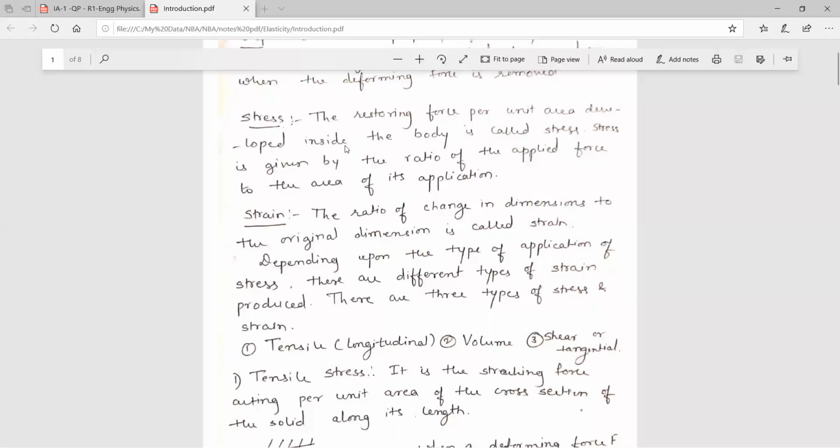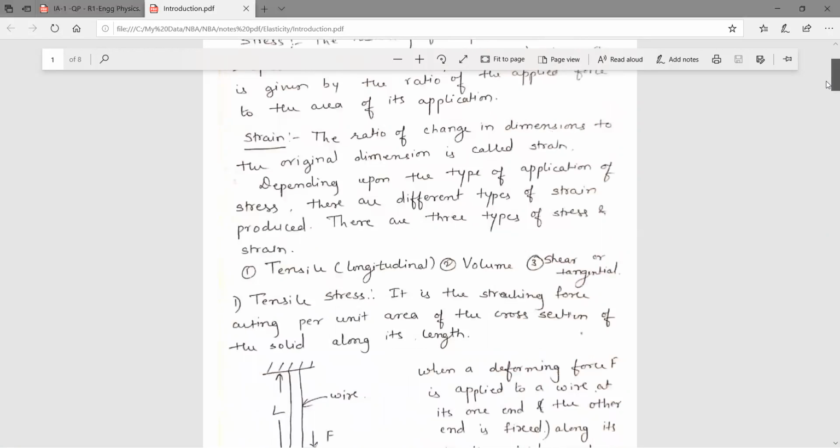So there are three types of strains depending upon the applied stress.